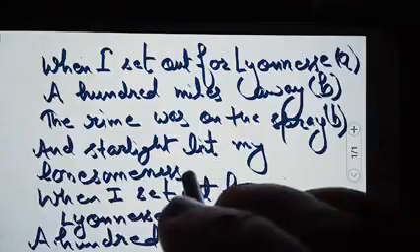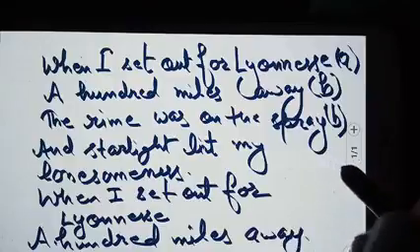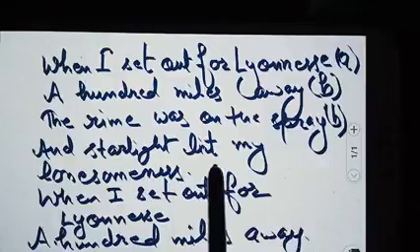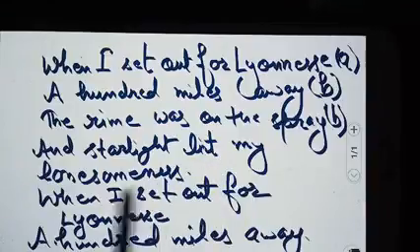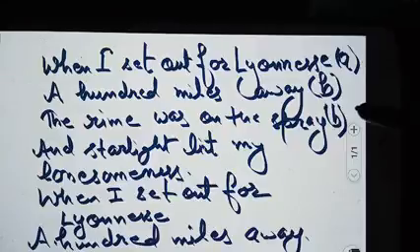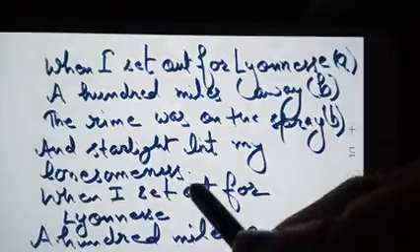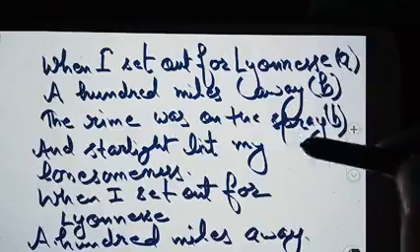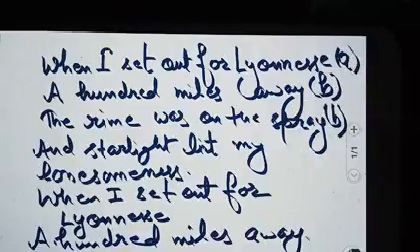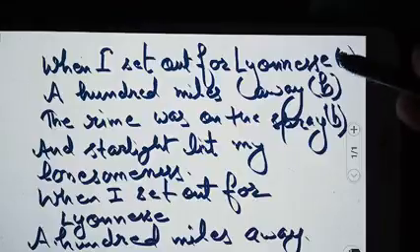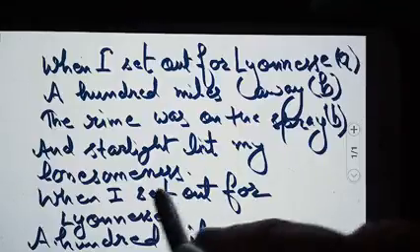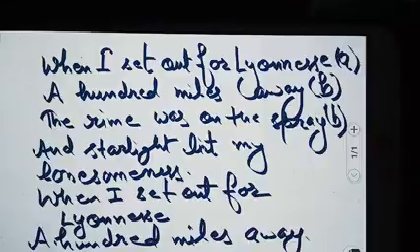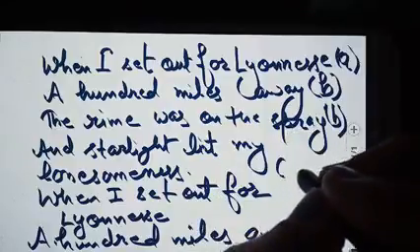Although this fourth line is ending here, sorry, I don't have space there, so that's why I'm writing that lonesomeness here only. So this is your fourth line, students. And starlight lit my lonesomeness. So here you'll have to just revise again and again that lonesomeness is not rhyming either with Leonese, or with away or spray. It's a somewhat different sound from each one of these. So we'll not keep them in any of these categories, but we'll consider it as C.